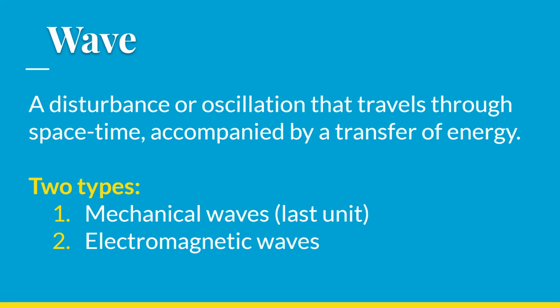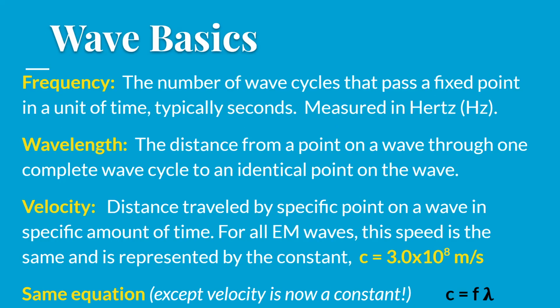Last unit we focused on mechanical waves, which are waves that travel through a physical medium, and that medium could have been air because sound was an example. We used a string in the lab. We talked about water waves, so all these different types of waves were in a medium. This unit we're going to focus on the other type of wave, number 2, electromagnetic waves.